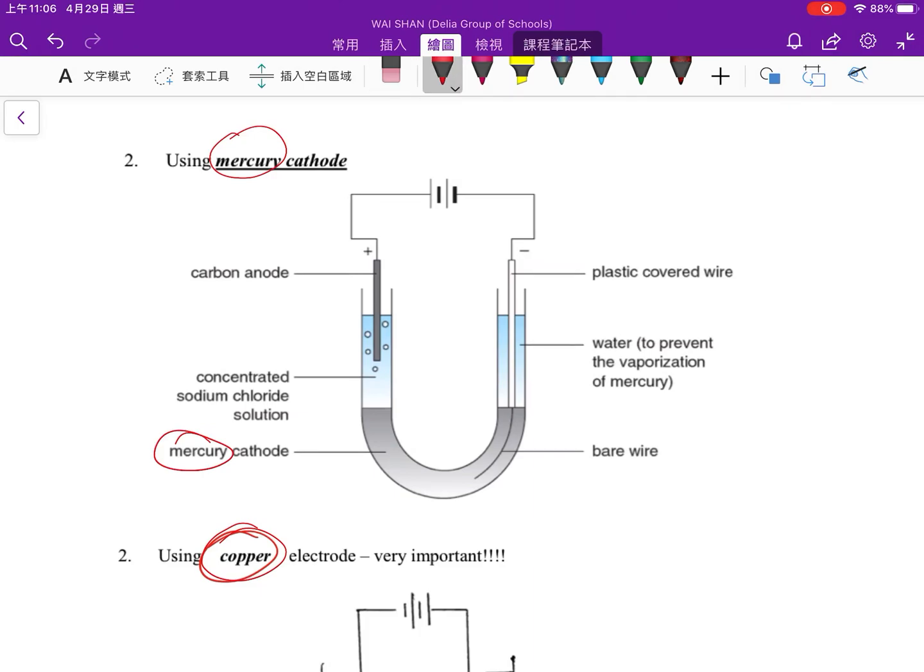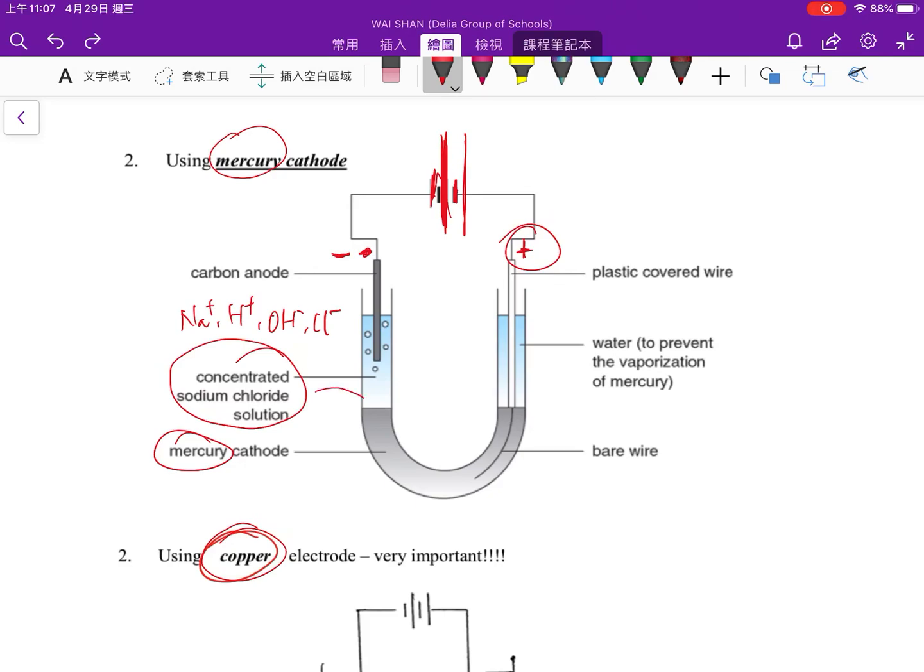Then what effect does it have? If it's connected to, for example, the positive electrode, what effects will it bring? It's a concentrated sodium chloride solution, and here there are sodium ions, hydrogen ions, hydroxide and chloride ions, right? And then here is the positive electrode. That means anions will be attracted, so no more electrons here.